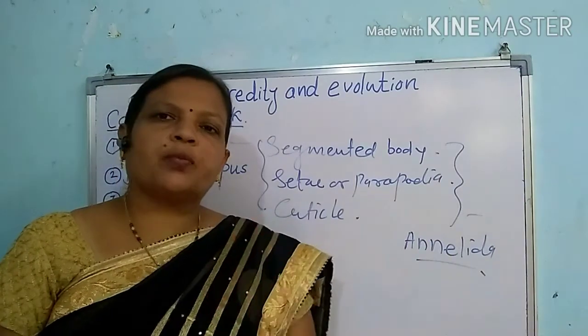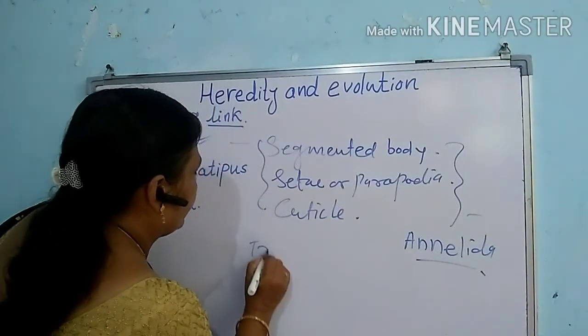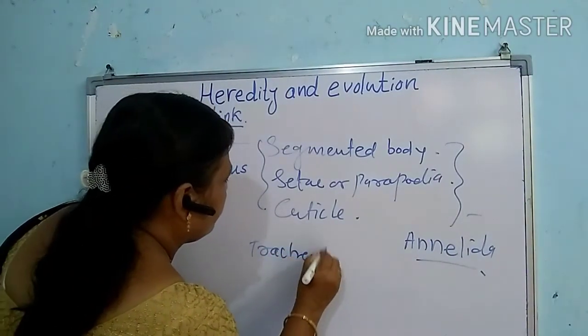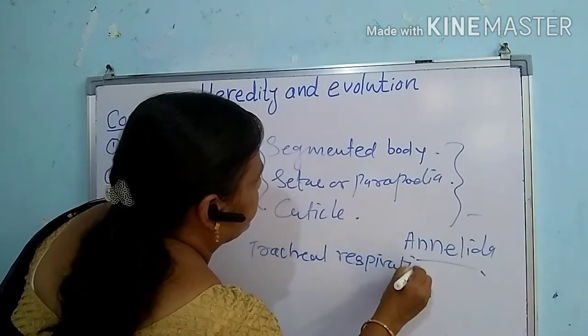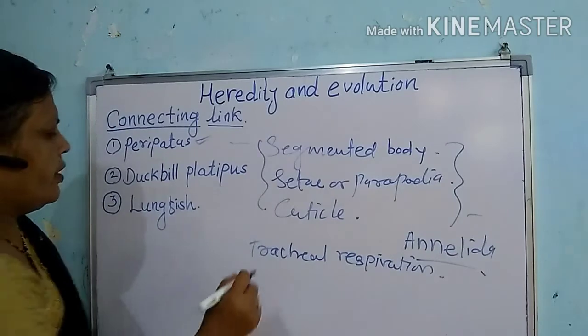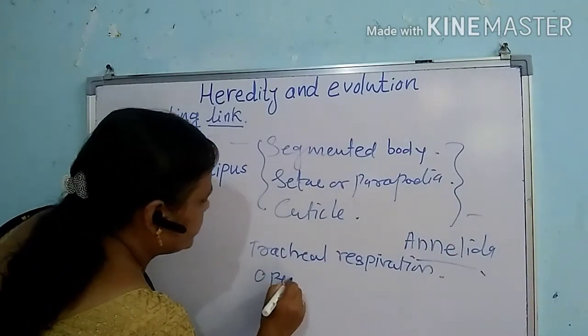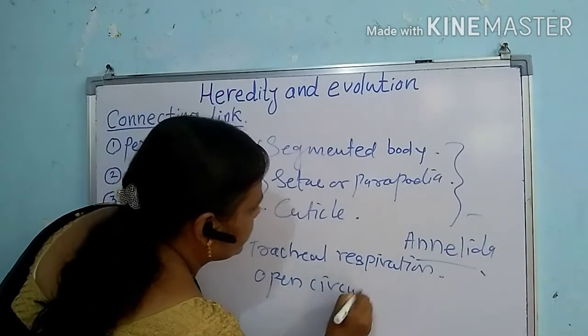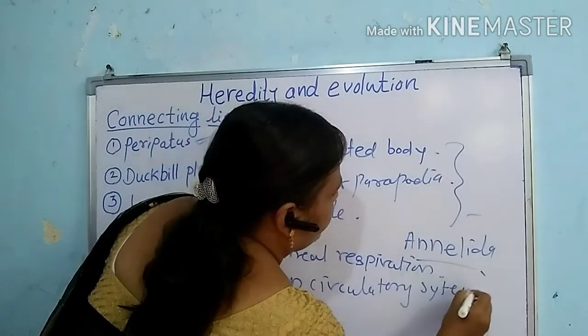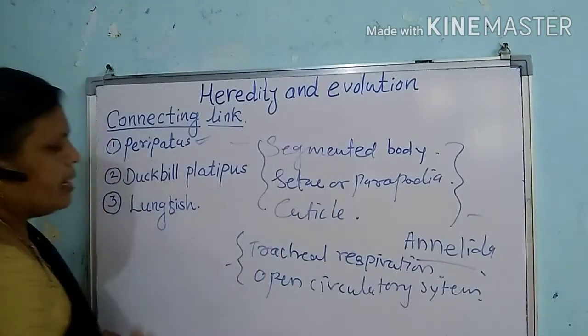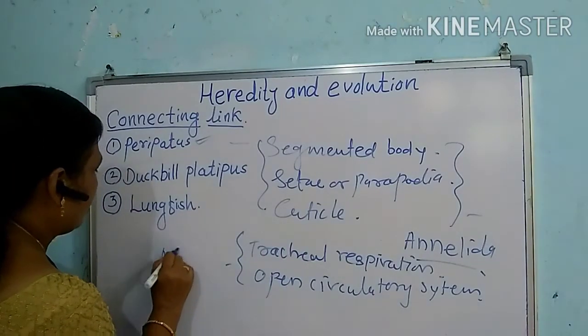So tracheal respiration and the open circulatory system are the characters which resemble the arthropoda.